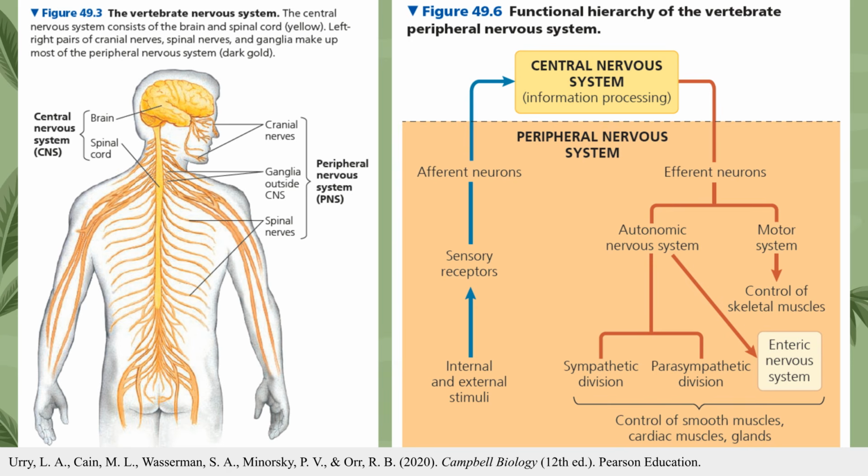Second, the peripheral nervous system, PNS, includes cranial nerves, spinal nerves, and ganglia. The PNS is further organized based on the direction and destination of its signals. Afferent neurons carry signals from sensory receptors, detecting internal and external stimuli toward the CNS. Efferent neurons carry commands away from the CNS to various parts of the body, divided into two systems. The motor system is responsible for the control of skeletal muscles, while the autonomic nervous system manages involuntary functions by controlling smooth muscles, cardiac muscles, and glands. It is further subdivided into the sympathetic and parasympathetic divisions.